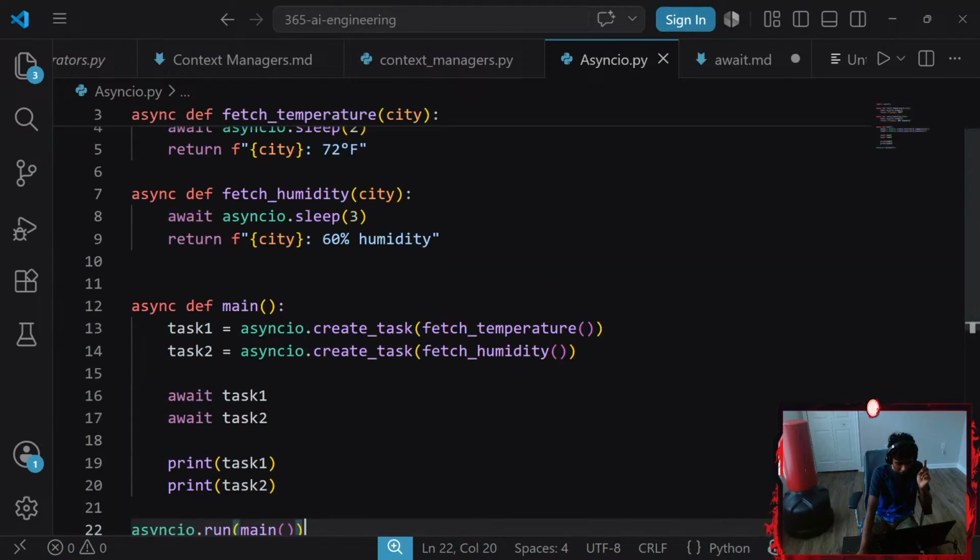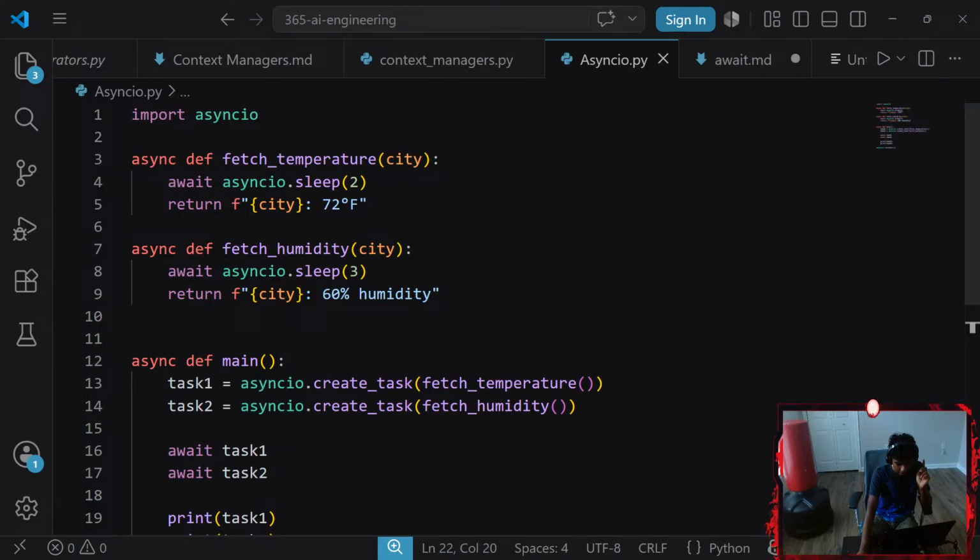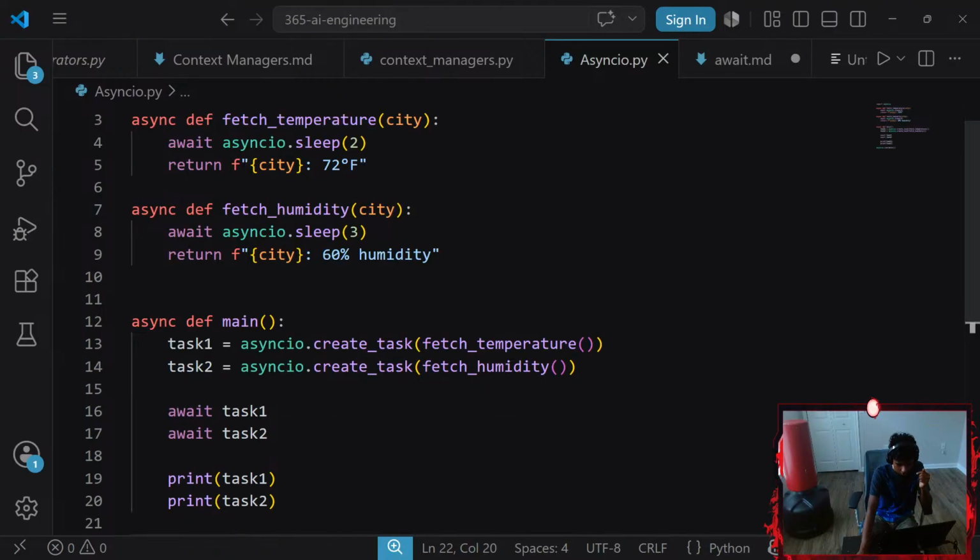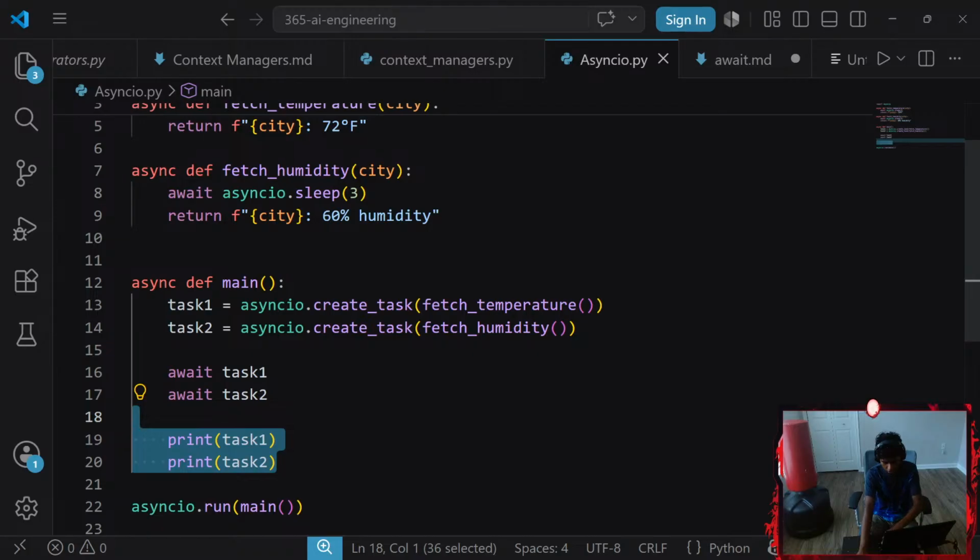All right, before you guys say anything, I added my awaits. Okay, and then I added my asyncio.create_task, task 1, task 2. Okay, let's remove that.